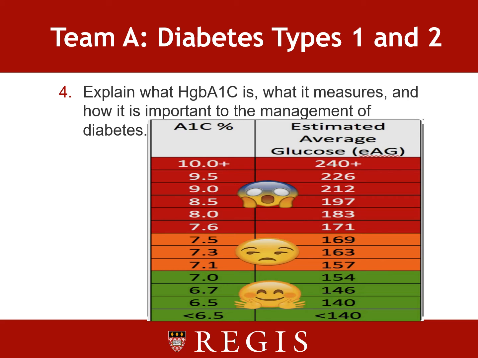A1C is the glycosylated hemoglobin test used to screen people for clinical and subclinical diabetes. This is seen with a fasting blood sugar equal or greater to 126, taken on more than one occasion, and is typically an indicator of and can confirm pre-diabetes. An acceptable A1C level is anything under 7, and staying within these ranges can reduce a person's risk for diabetes, for complications, and long-term effects as well.